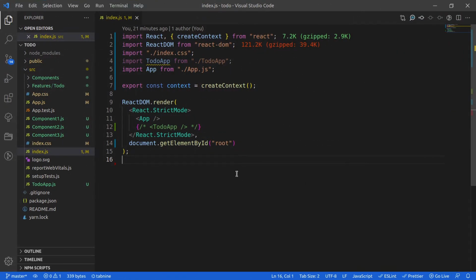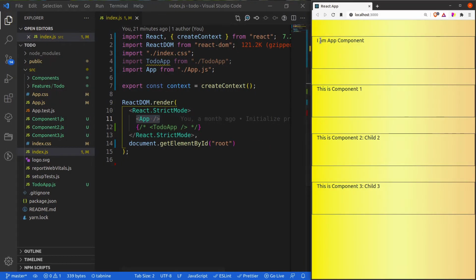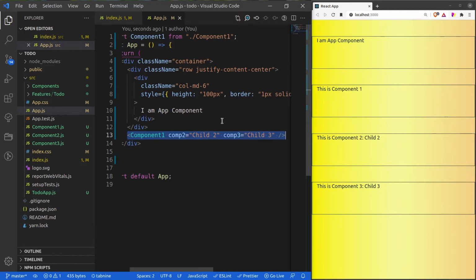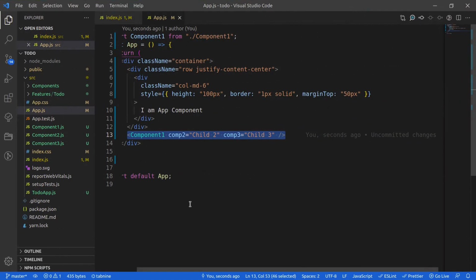You can see that I have an app component. As I mentioned, this is an app component. Inside the app component, if I open this component, you can see that I have written I am an app component, and inside this I have included a component one, right? So let me zoom it.